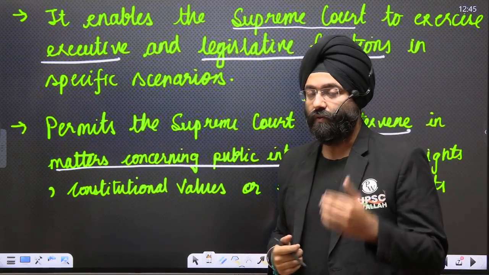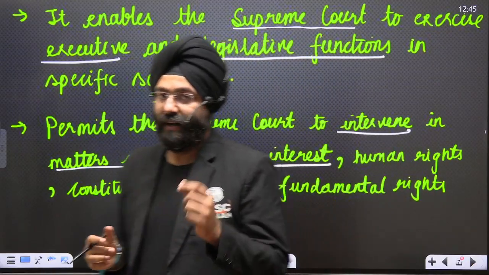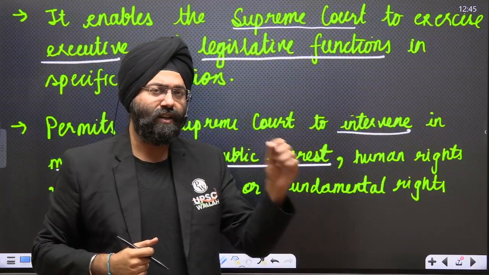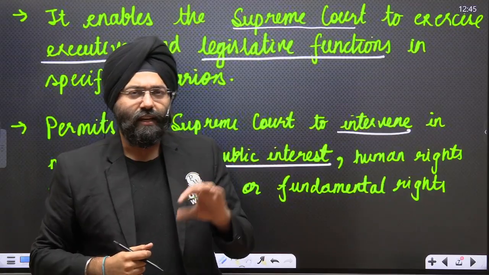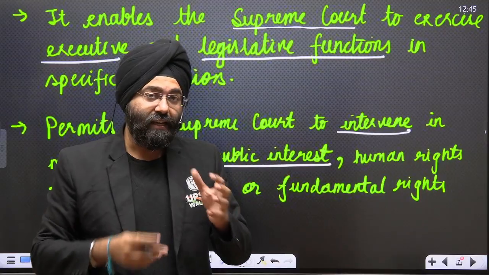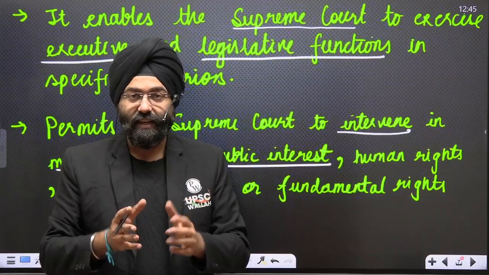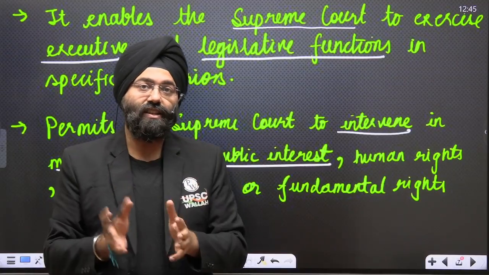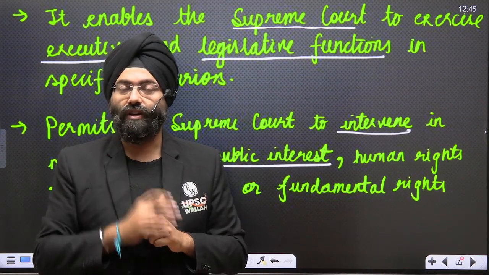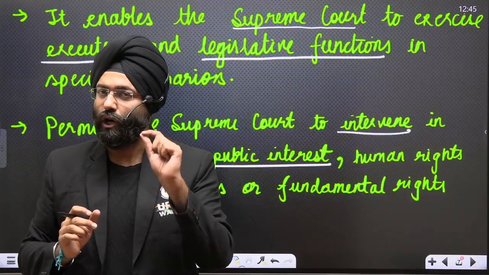Now see, we know that separation of power is an important ingredient of our democratic structure. But do you realize that when the Supreme Court said this particular candidate should get the admission and an exception is being made, it is not basically the role of the judiciary to go into those functions, but over here it has assumed the function of an executive body and delivered justice. So in these cases, we can see the judiciary itself taking certain functions of the executive or the legislature in order to abide by the concept of complete justice under Article 142.